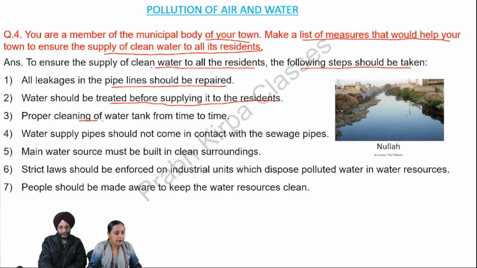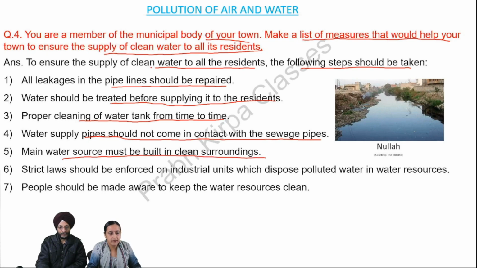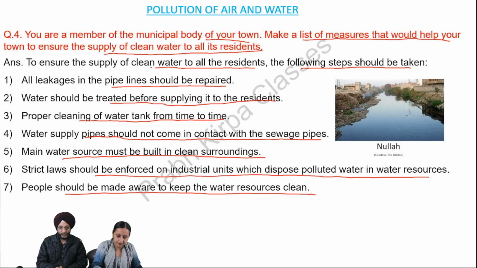Third, proper cleaning of water tanks from time to time. Fourth, water supply pipes should not come in contact with the sewage pipes. Fifth, the main water source must be built in clean surroundings. Sixth, strict laws should be enforced on industrial units which dispose polluted water in water resources. Seventh, people should be made aware to keep the water resources clean.